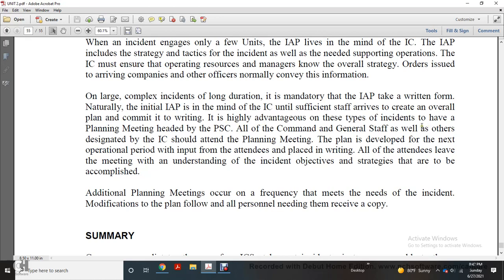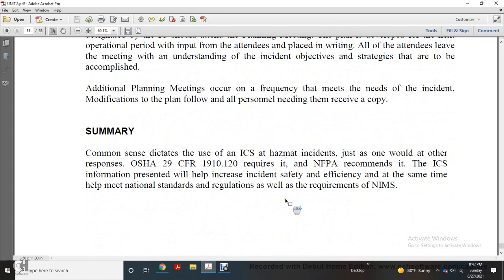The incident commander, along with the general staff as well as others designated, shows up at the planning meeting, where the plan is developed for the next operational period with input from the attendees and placed in writing. All attendees leave with an immediate understanding of the incident command objectives and the strategies to be accomplished. Additional planning meetings occur as frequently as the needs of the incident require, with modifications to the plan, and all personnel need to receive a copy.